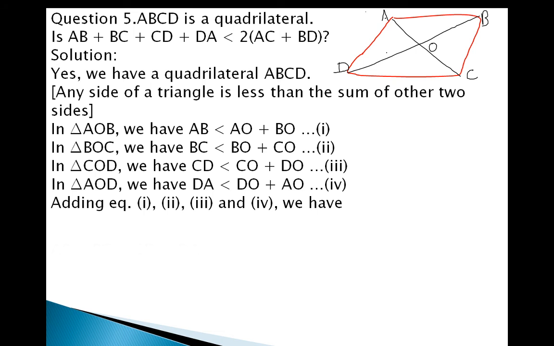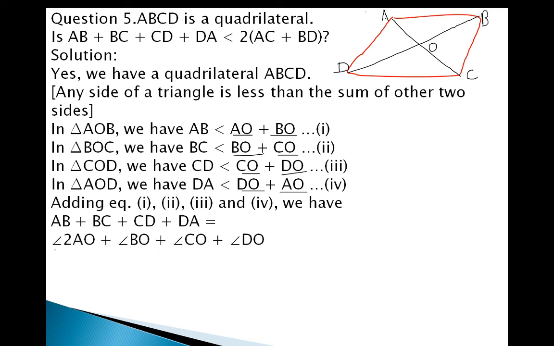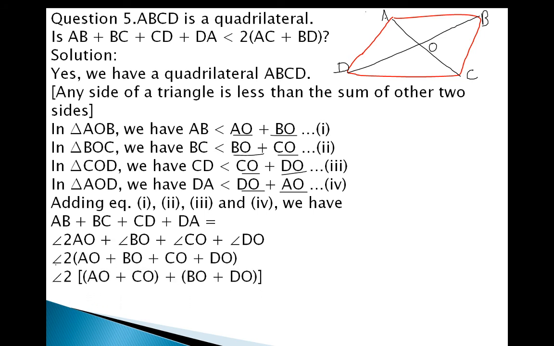So adding these 4 inequalities we get AB plus BC plus CD plus DA. You can see AO, AO, BO, BO, CO, CO and DO, DO. Every term occurs 2 times. So directly we can write 2AO plus 2BO plus 2CO plus 2DO, that is, AO plus OC plus BO plus OD.